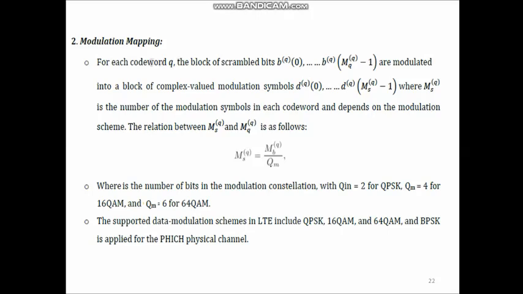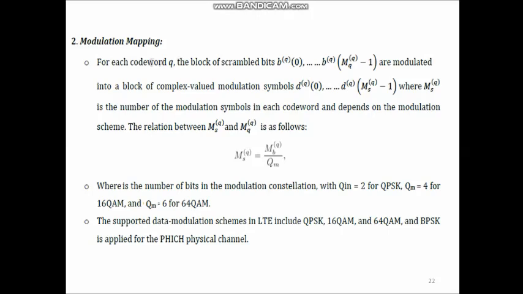So DQ of 0, DQ of 1 up to DQ of MSQ minus 1 represent complex valued modulation symbols. Here MSQ is the number of modulation symbols in each code word, and it depends on the modulation scheme. The relation between MSQ and MBQ is MSQ equal to MBQ divided by QM. So this QM represents the number of bits in the modulation scheme. For example, in QPSK there are two bits in each symbol, therefore QM is 2. For 16 array QAM, QM is 4, and for 64 array QAM, QM equal to 6. So QM depends on the modulation scheme.